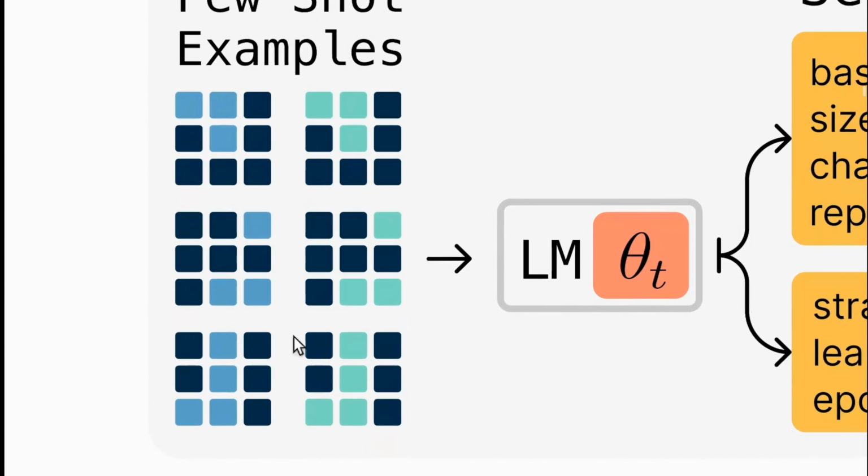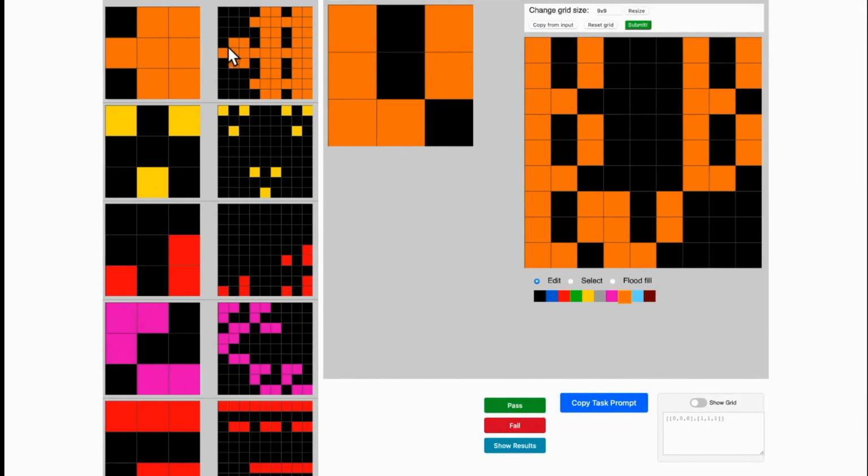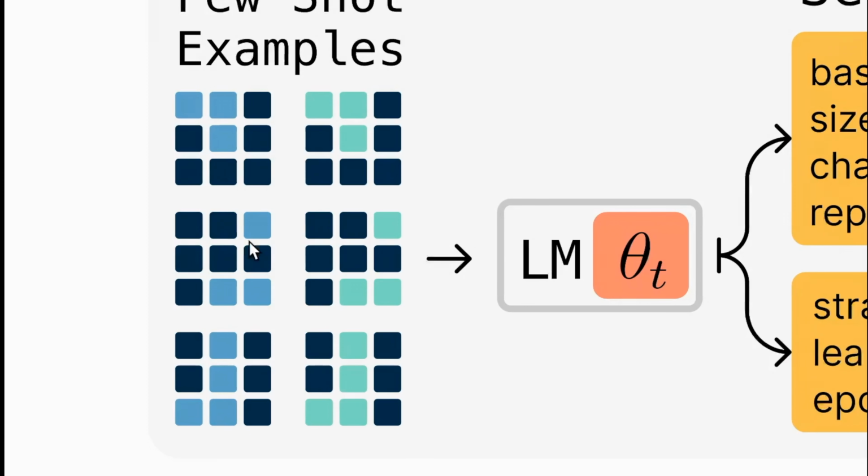So just imagine looking at this. What notes could you come up with? One thing you can see is we are changing the color. So there is color augmentation. We have to change the color. Okay. Are we changing any sizes? No, because this is a 3x3 grid. This is a 3x3 grid. Are we doing any kind of rotation? They are in the same rotation and there is no changes in that. Is there any need for rotation augmentation? No. Is there any kind of repetition? Just how we see here, there is actually a repetition. You can see there are multiple times it is coming. Where here, we don't see any kind of repetition. It's just the same thing, but with a different color. So this is something that we can understand.